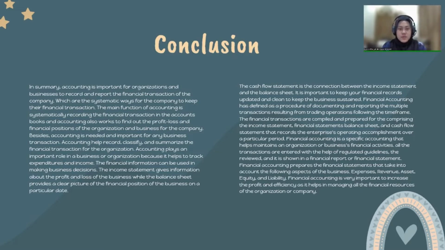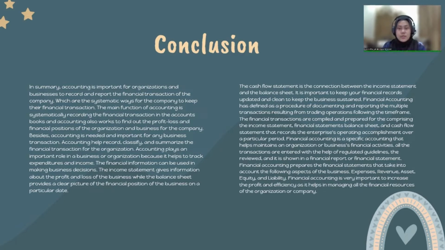In summary, accounting is important for organizations and businesses to record and report the financial transactions of the company, which are the systematic ways for the company to keep their financial transactions. The final function of accounting is systematically recording the financial transactions in the account books, and accounting also works to find out the profit, loss, and financial position of the organization and business.